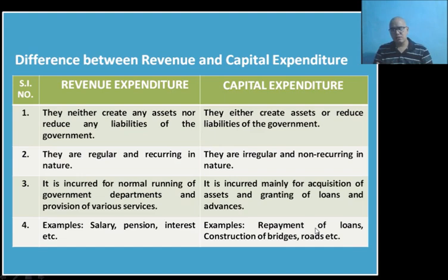Similarly, construction of bridges, roads, etc., because it is going to create assets, is a part of capital expenditure. We have discussed this in the previous slide also. So hope you have understood till here, isn't it? So we will move forward.